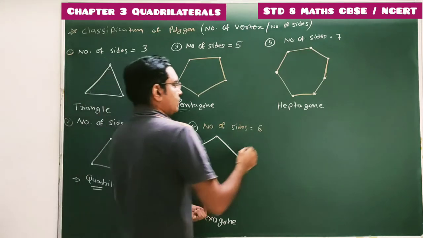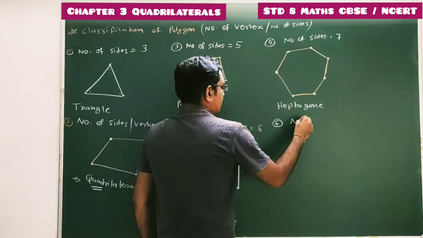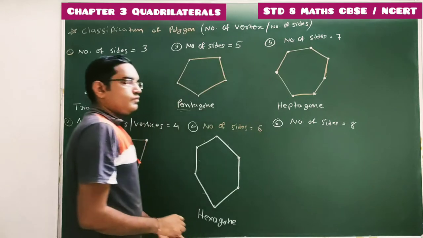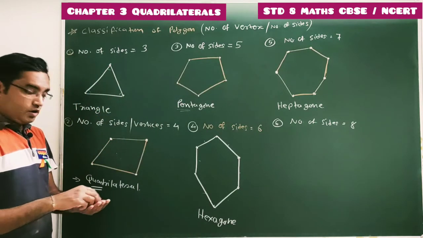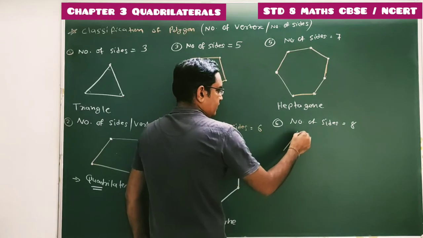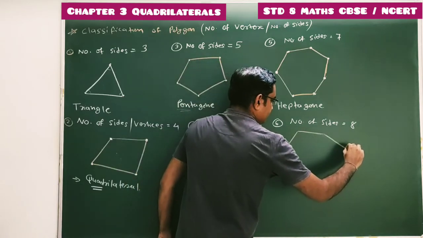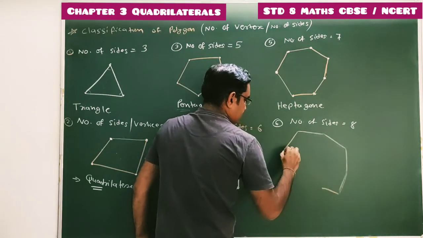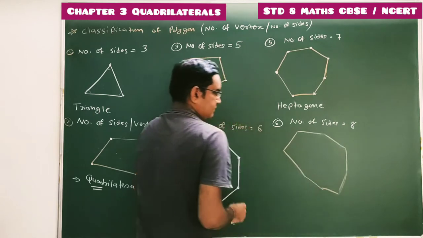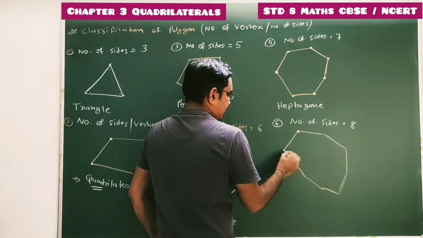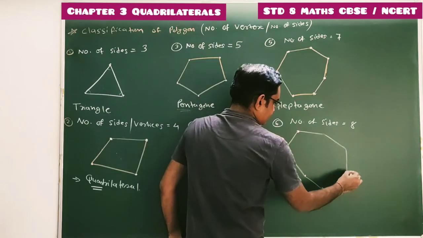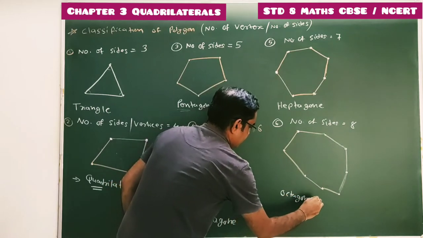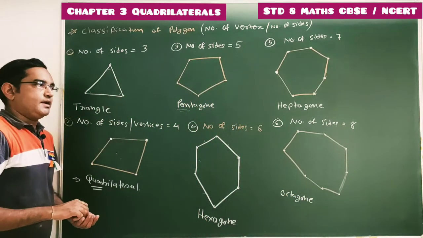Now next, if number of sides are 8, it is known as an octagon. Octagon, 8 sides are there: 1, 2, 3, 4, 5, 6, 7 and 8. Total 8 sides are there. So this is known as an octagon, a polygon with total 8 sides.